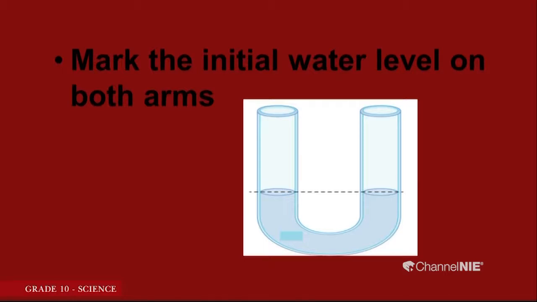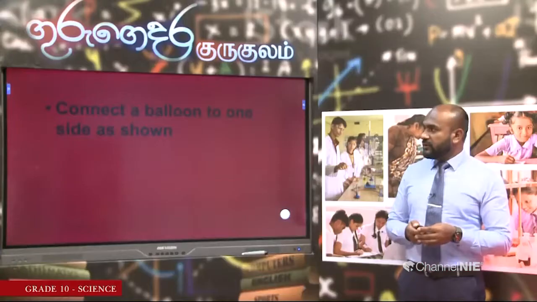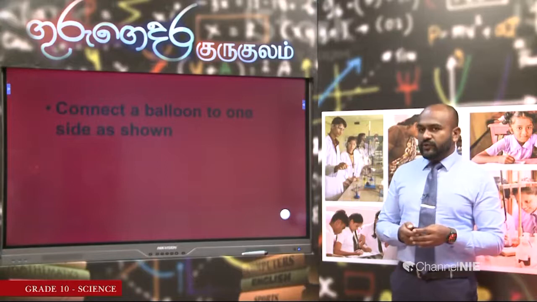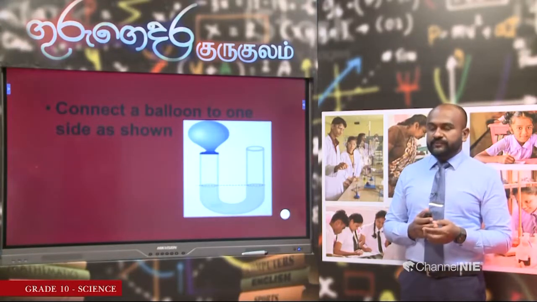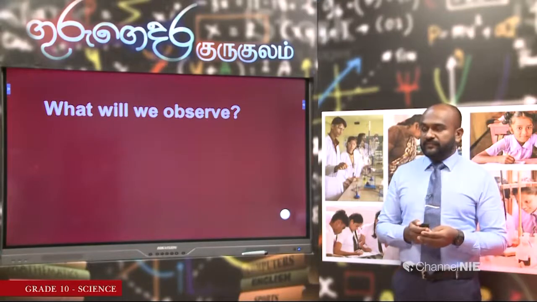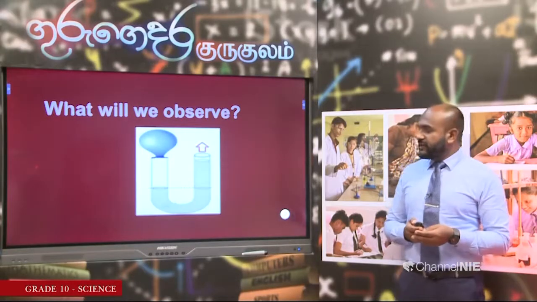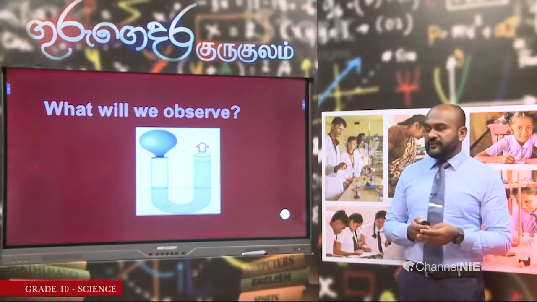Let us see what we have to do next. We have to connect an inflated balloon to one side of the U-tube as shown in the diagram. As you connect the balloon, what will you see? Think about what you see. You will see that the water level goes up on the other side.